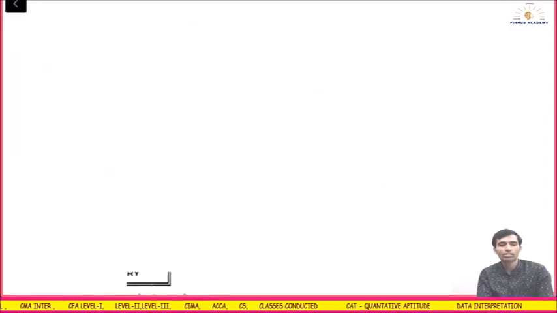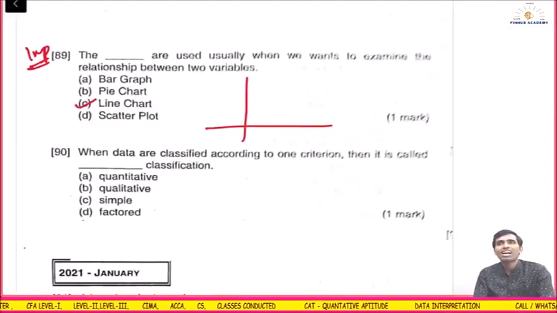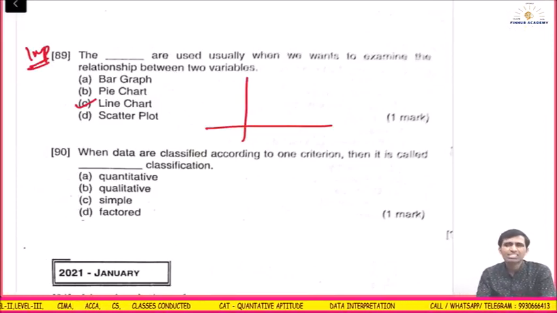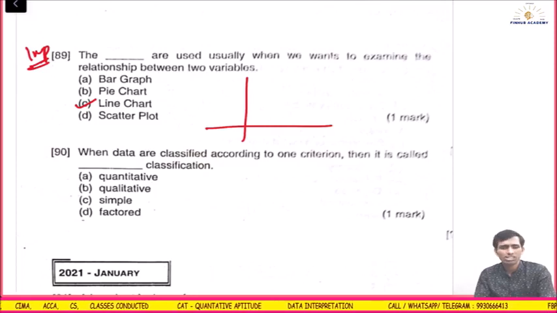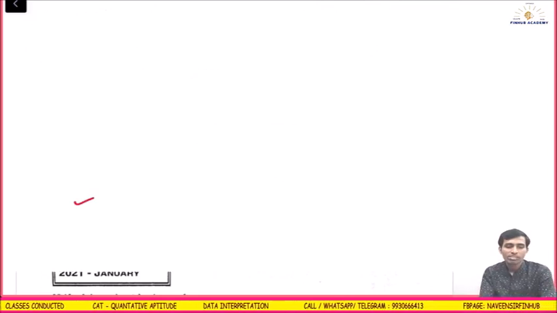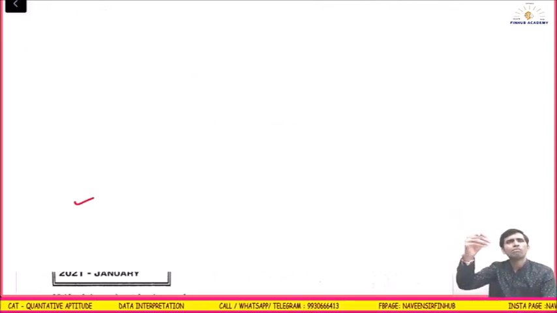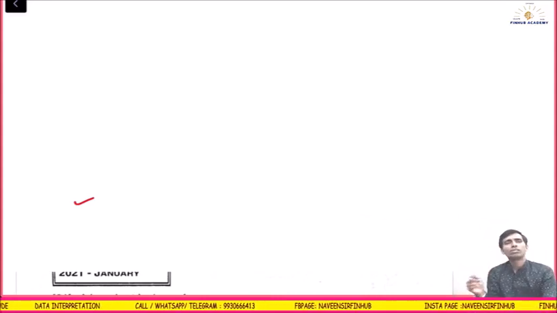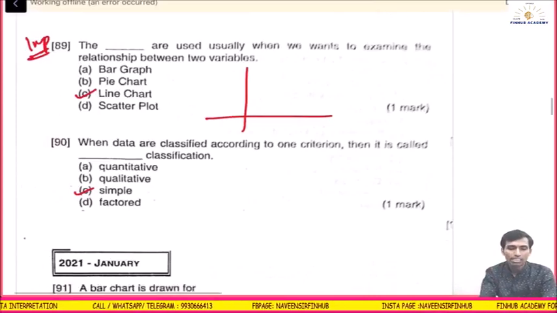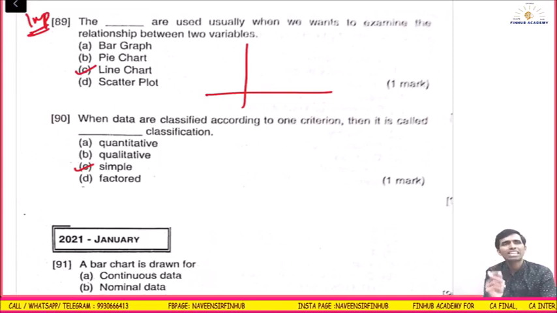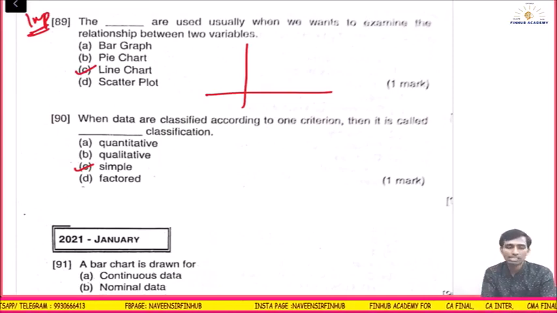Let's go to the next question. When the data are classified according to one criterion, then it is called dash classification. Qualitative, quantitative, or what? It's simple classification. Then you get complex classification also, wherein you have many columns, and inside those columns also sub columns. So that is complex. Simple means when the data are classified into one criterion.